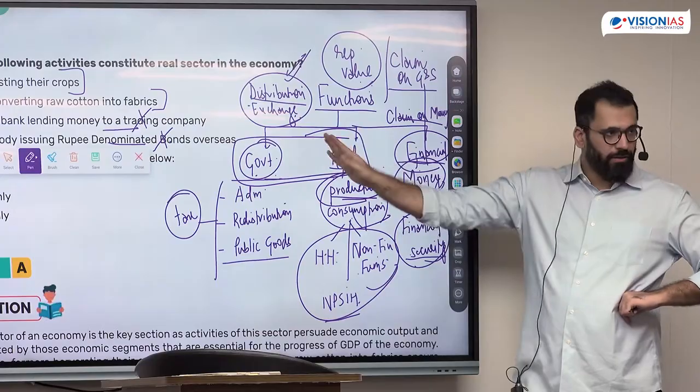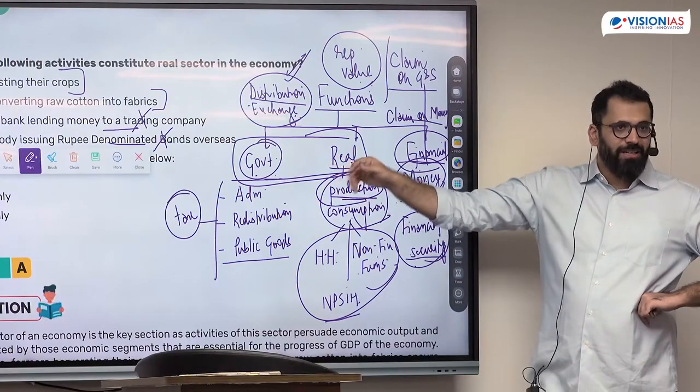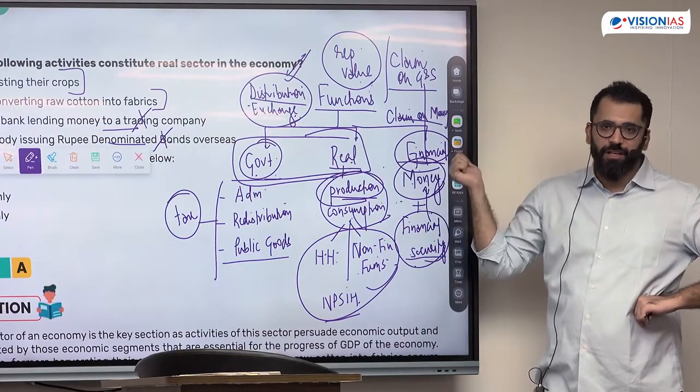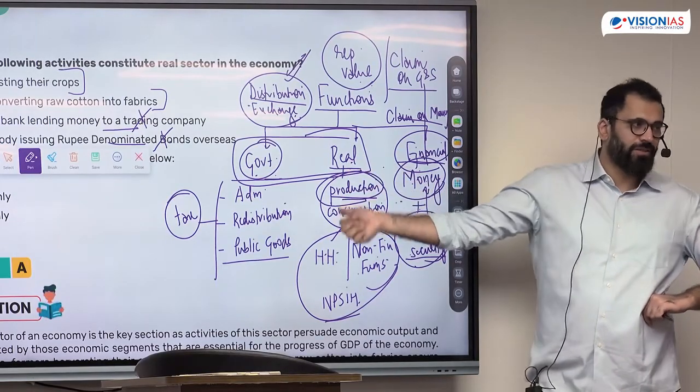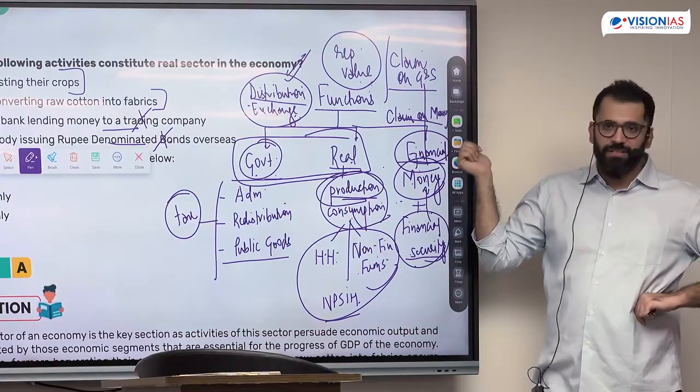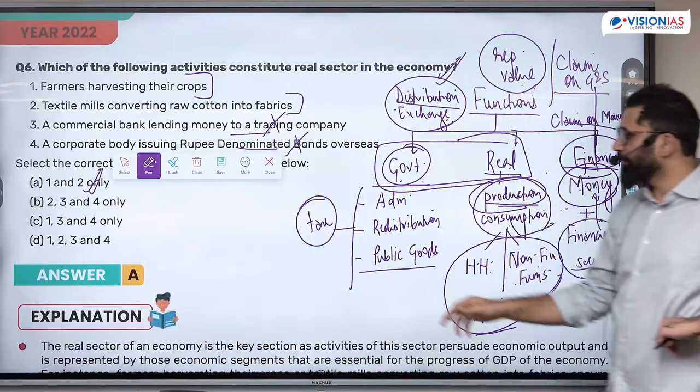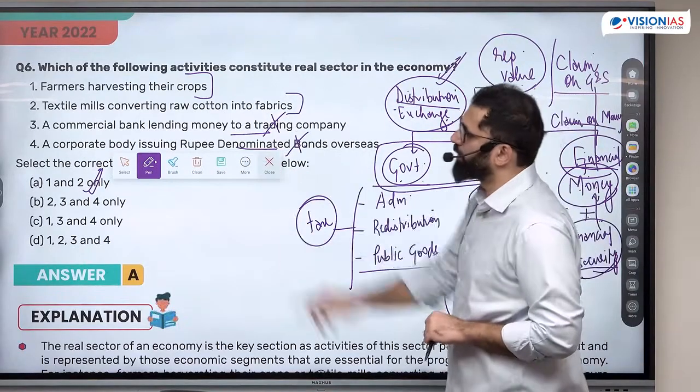Two, they can do distribution, but it is very difficult to do. This is why they introduced the financial sector, which is something which is not real. Production is always real. Financial is not. Answer is 1 and 2.